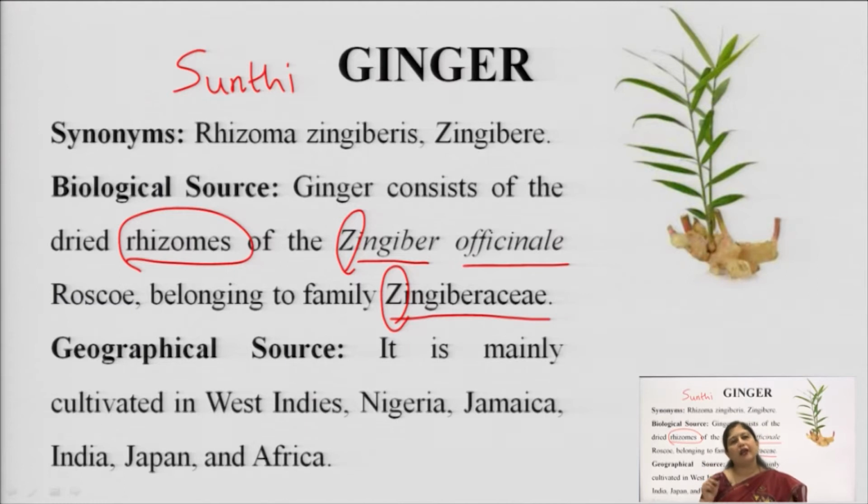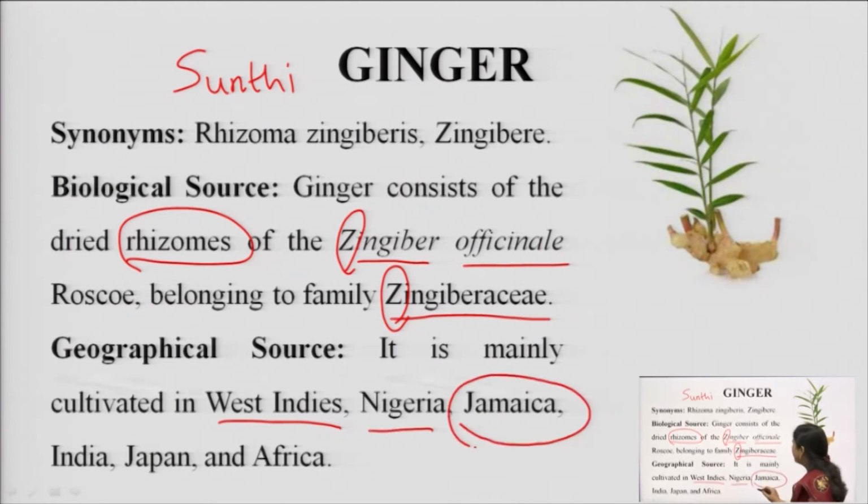Okay. Now the geographical source, so basically it is found in the Western Indies, which are a set of islands in the Pacific Ocean. Okay. Then it is found in Nigeria, and the largest exporter of ginger is Jamaica. Okay. So Jamaica is the largest exporter of ginger. Even India manufactures a lot of ginger.